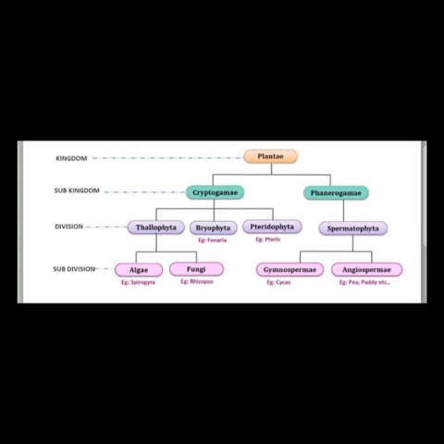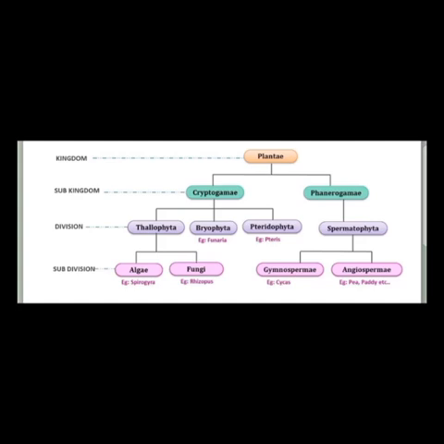The basics for classification: the presence or absence of organs is the first criterion for classification of plants. The presence or absence of separate conducting tissues for conduction of water and food is the next consideration. Now, do the plants bear seeds? If they do, whether the seeds are enclosed in a fruit or not is also an important criterion. Finally, plants are grouped depending upon the number of cotyledons in the seeds.